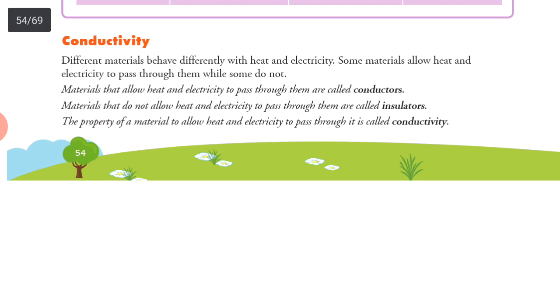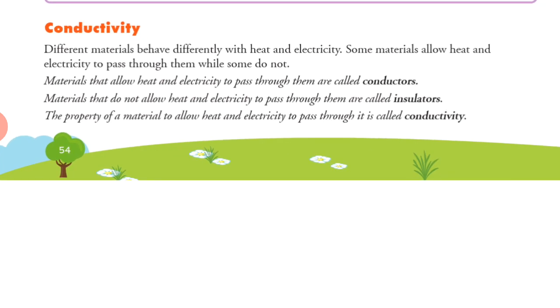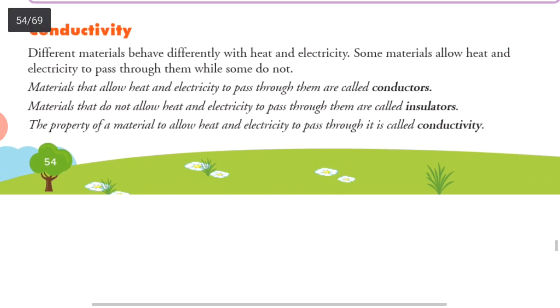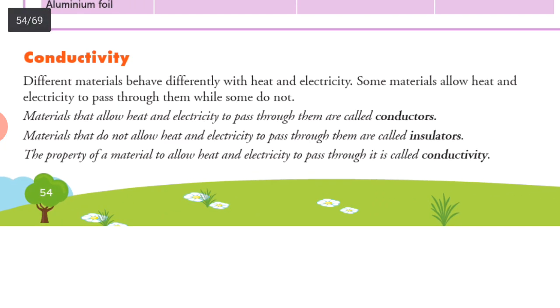Next is the conductivity. Different materials behave differently with heat and electricity. Some materials allow heat and electricity to pass through them while some do not.